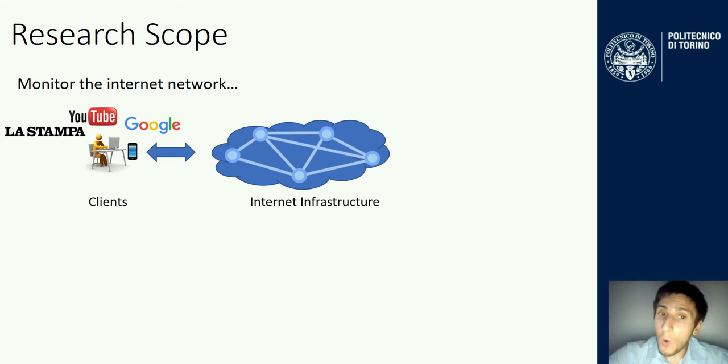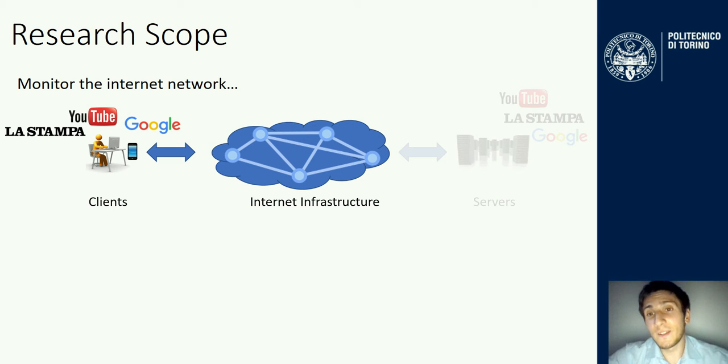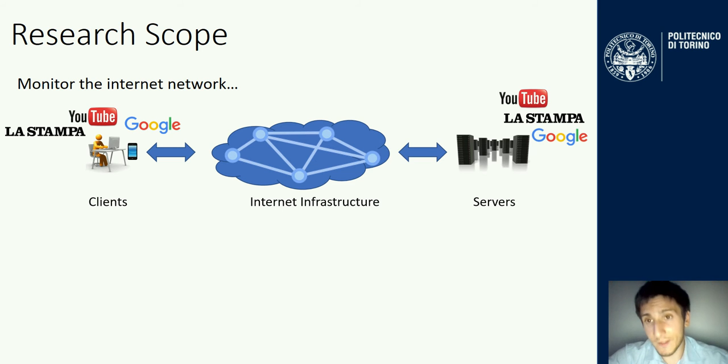In order to do so, we send our traffic toward the internet infrastructure, which is composed of 100,000 nodes, and send our traffic from us to the servers that serve our contents. They serve our requests by sending us back the content we are looking for, for instance in the case of YouTube servers or La Stampa news, or give us the service we are looking for.